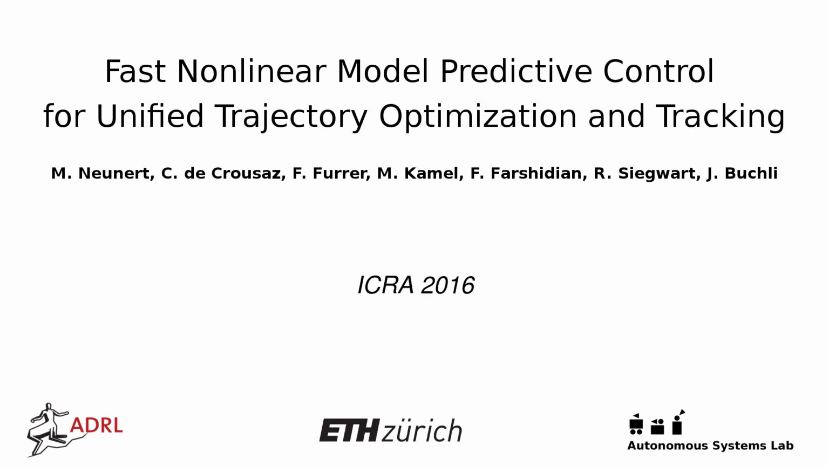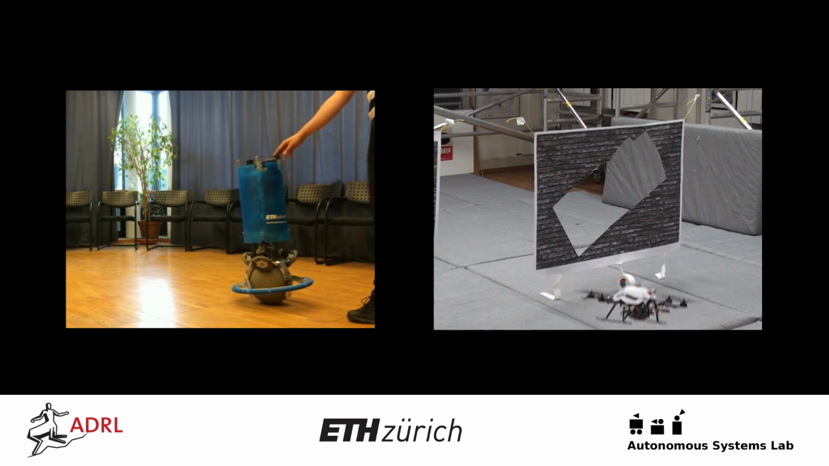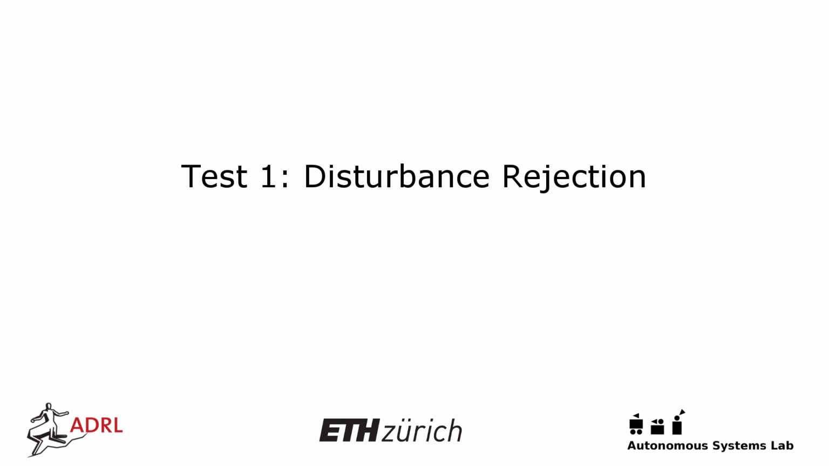In this video, we show how we apply sequential linear quadratic control in a model predictive control fashion to two different robots, a ball balancing robot and a hexacopter. Let's first take a look at disturbance rejection performance.